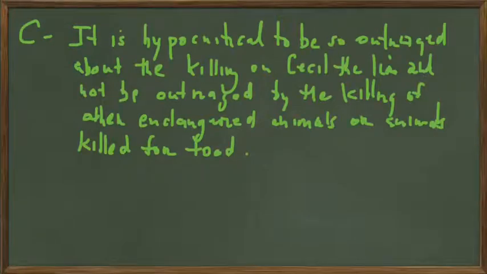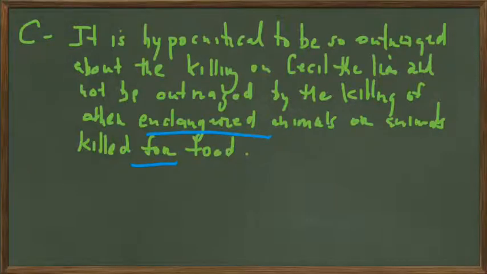So what's the conclusion? The conclusion the author wants to support is that it is hypocritical to be so outraged about the killing of Cecil the lion and not be outraged by the killing of other endangered animals, or about killing animals for food. So he's saying two other types of outrage should be present, and because these two other types of outrage are absent, this is evidence of hypocrisy on this issue.